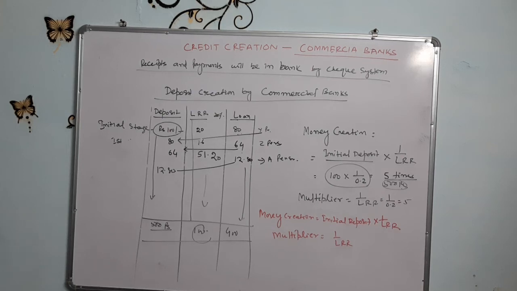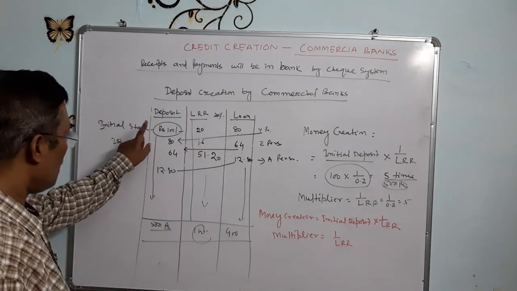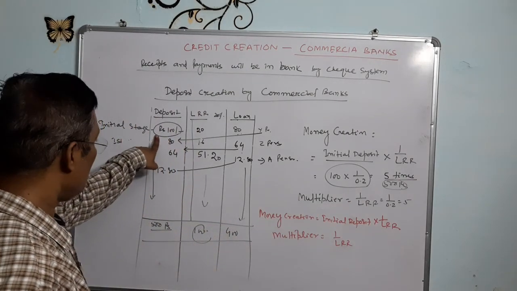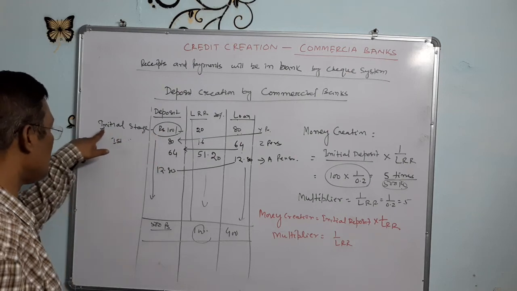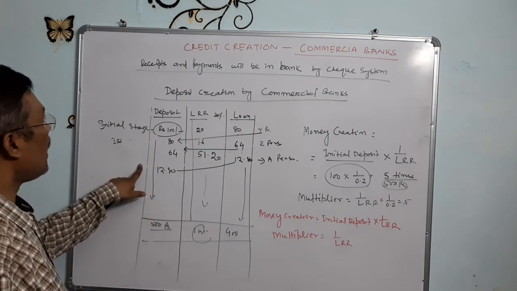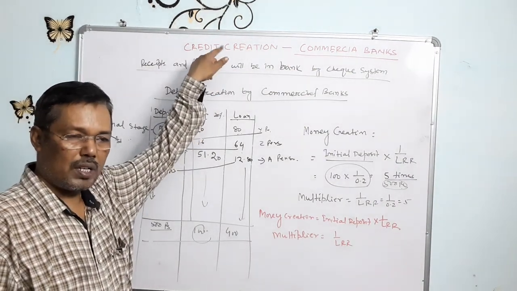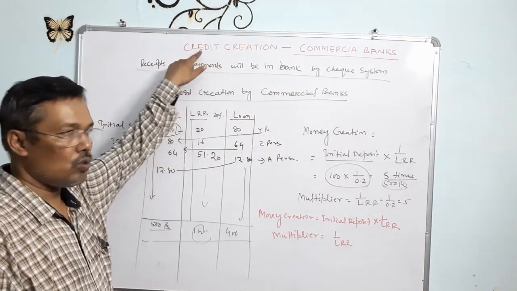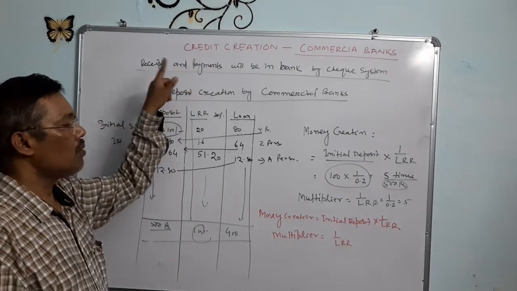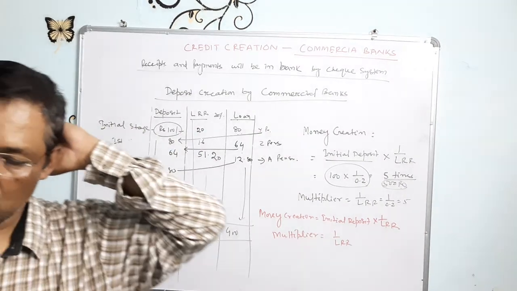Next, the investment multiplier will start in aggregate demand and aggregate supply. Generally, this is the multiplier of the commercial banks. It means whenever 100 rupees is initially deposited, 500 rupees will be created. That credit creation by the commercial bank is called money creation, and it is also the process of money creation by commercial banks.